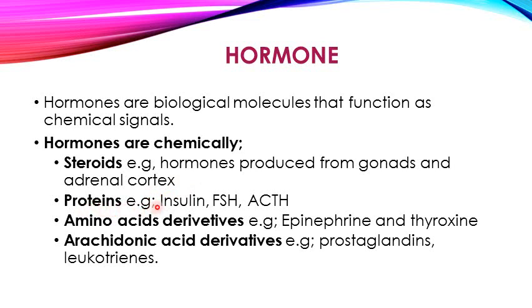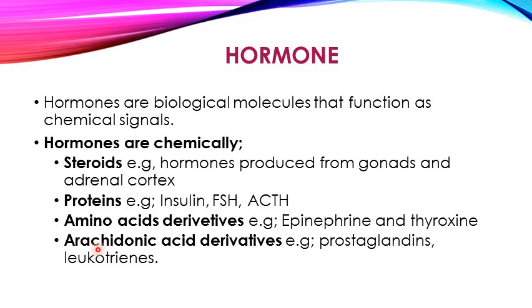The other hormones have protein composition. So these are proteins, basically. These are insulin, FSH and ACTH. The amino acid derivative hormones, which are derived from amino acids, are epinephrine and thyroxine. Thyroxine is released from the thyroid gland, and epinephrine is released from the adrenal medulla.